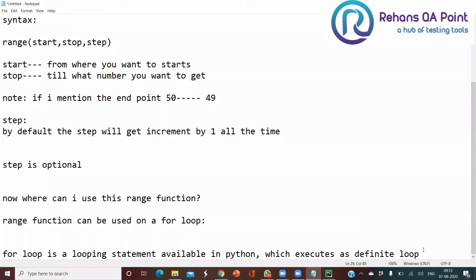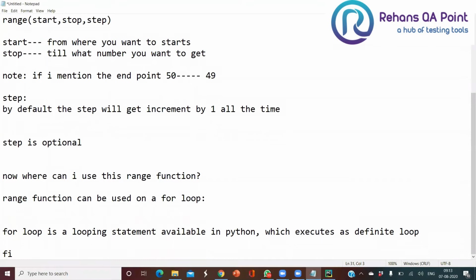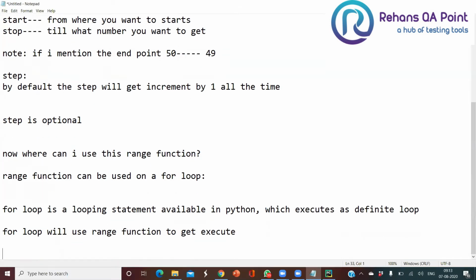So the for loop will use the range function to get executed. To get executed, the for loop will take the help of the range function.